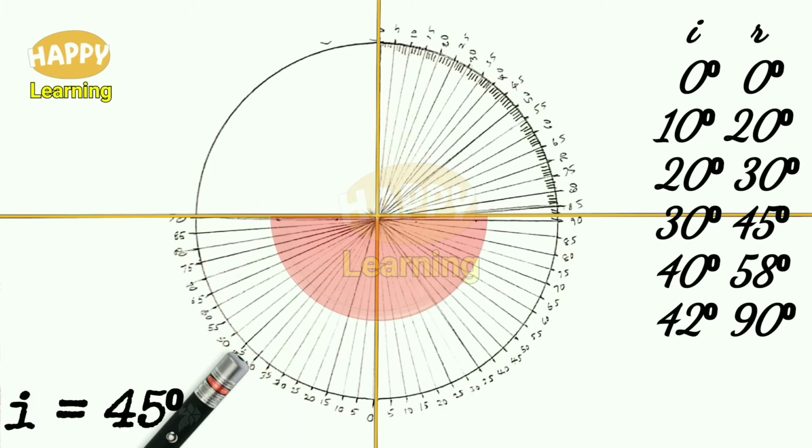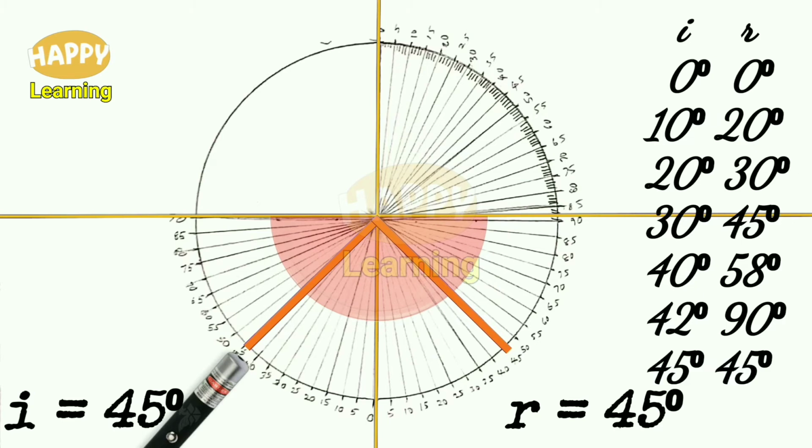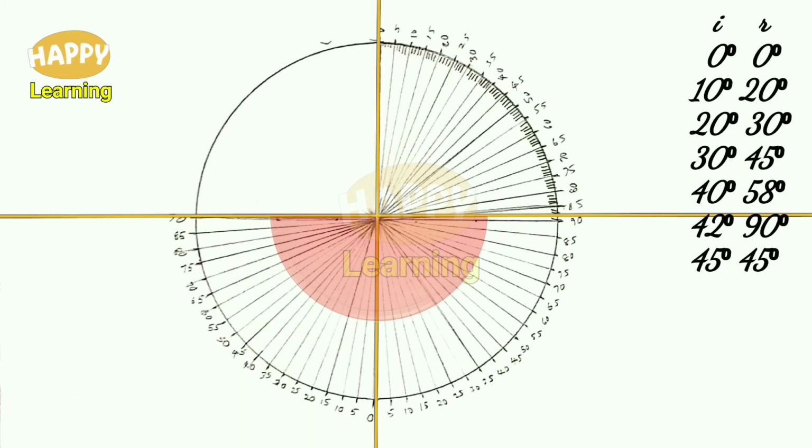Now increase the angle of incidence. This time I is selected as 45 degree, and look at this ray. It reflects back into the glass. The ray in the glass reflects within the glass, and the angle of reflection is 45 degree. For I is equal to 45 degree, R is equal to 45 degree, but it is reflection. It is not refraction, it is reflection.